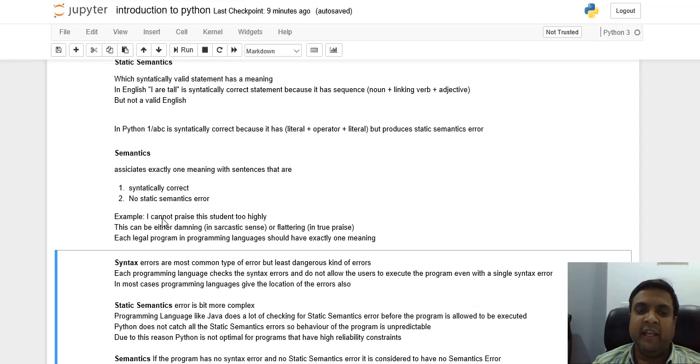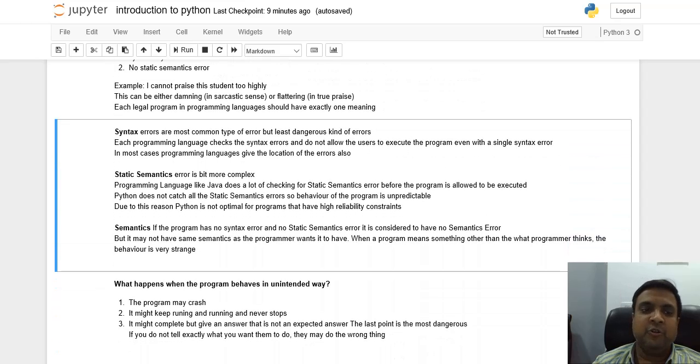That is known as semantics. For example, "I cannot praise this student too highly." There can be two meanings, one in the sarcastic sense and the second in the true sense. So our program should have exactly one meaning. Now let's come to the types of errors. There are three types of errors: syntax, static semantic, and semantic.